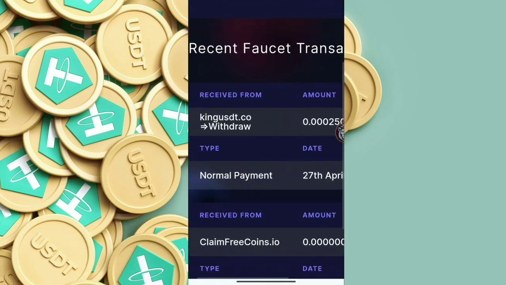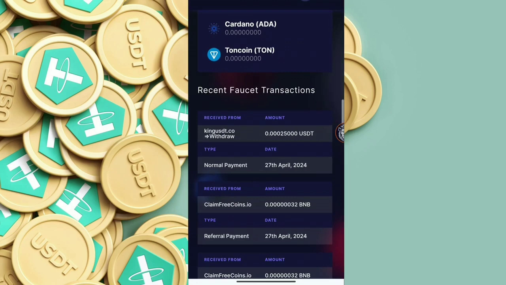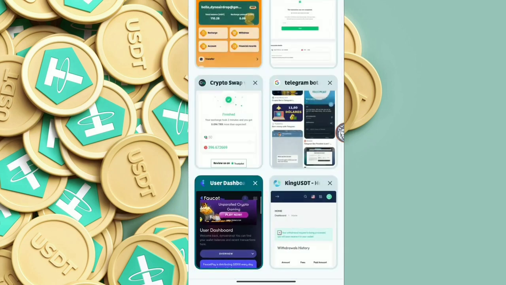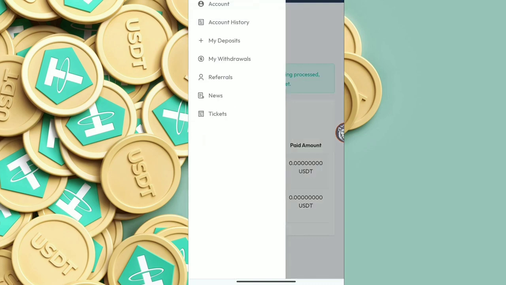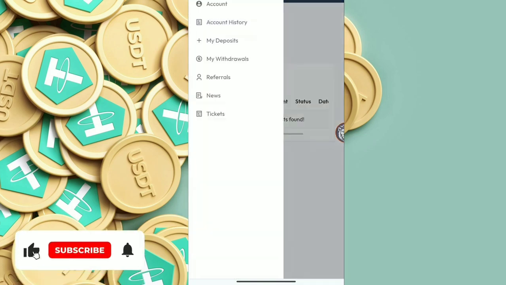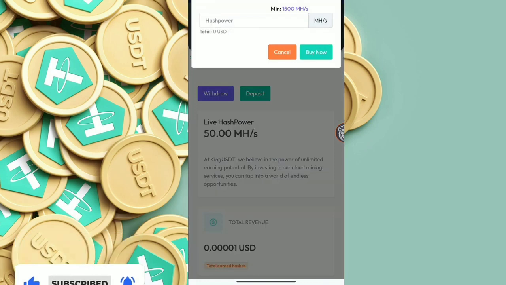So boom guys, I have earned 0.00025 USDT in front of you very easily. So now you can also earn like this. And if you want to increase your revenue on this site, you can check your deposit here. Simply click on this account button and click on this deposit button.